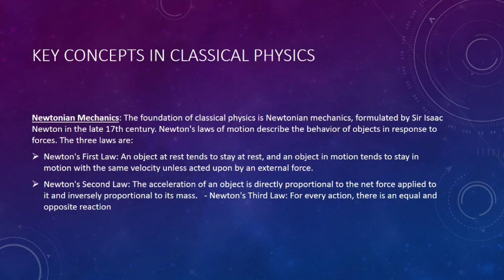Key concepts in classical physics. Number 1, Newtonian mechanics. The foundation of classical physics is Newtonian mechanics, formulated by Sir Isaac Newton in the late 17th century. Newton's laws of motion describe the behavior of objects in response to forces. The three laws are: number 1, Newton's first law. An object at rest tends to stay at rest, and an object in motion tends to stay in motion with the same velocity unless acted upon by an external force.